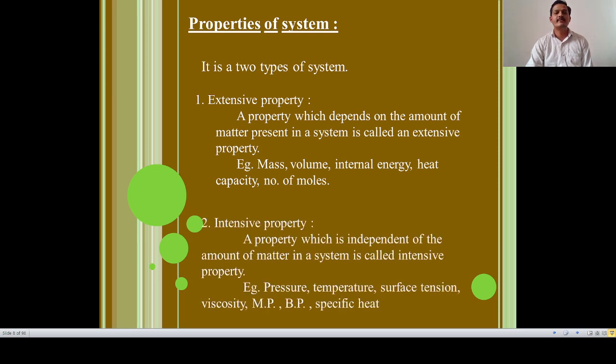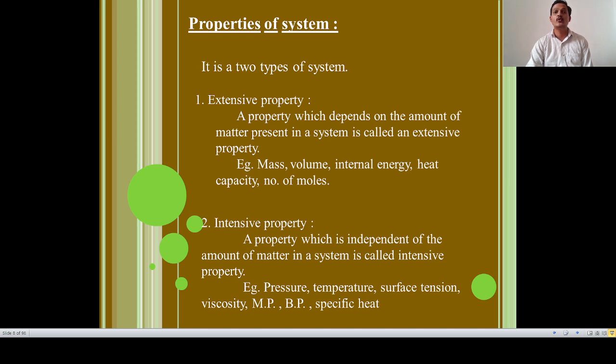Then point number 2 is intensive property. A property which is independent of the amount of matter present in a system is called an intensive property, that is, a quantity independent property. For example, pressure, temperature, surface tension, melting point, boiling point, viscosity, specific heat.